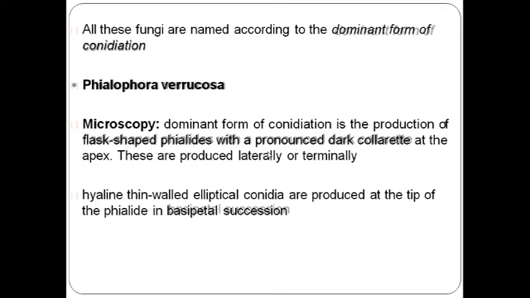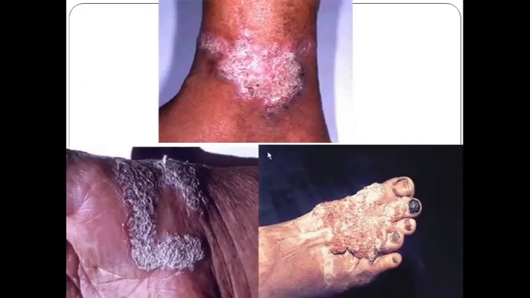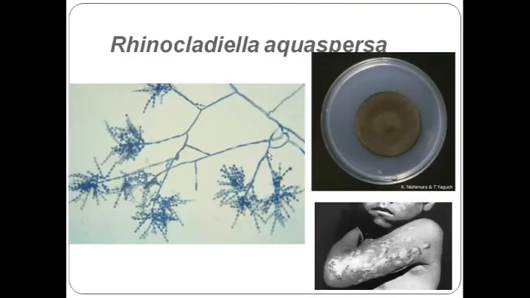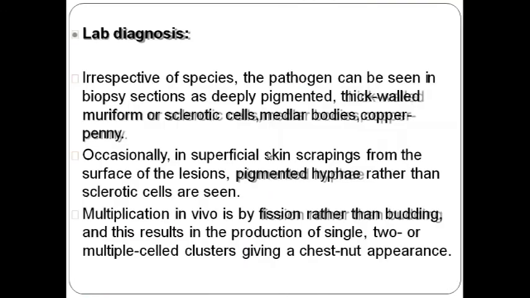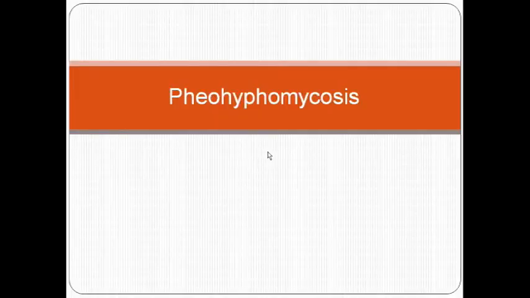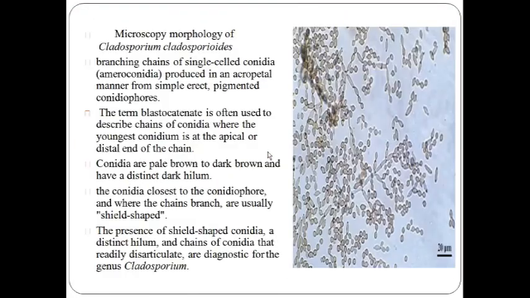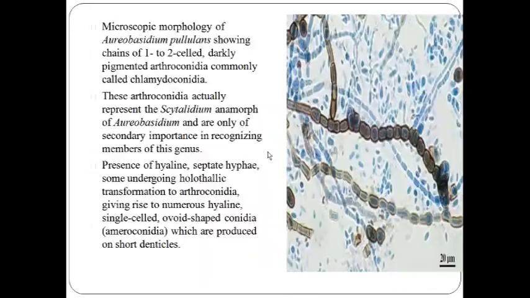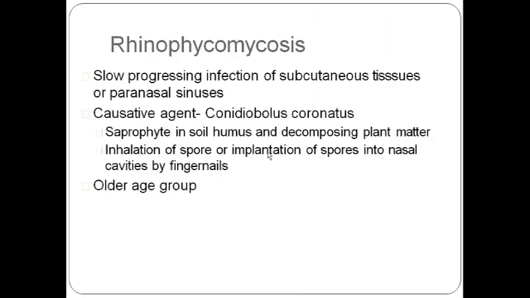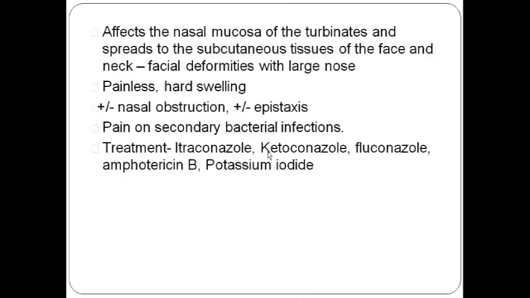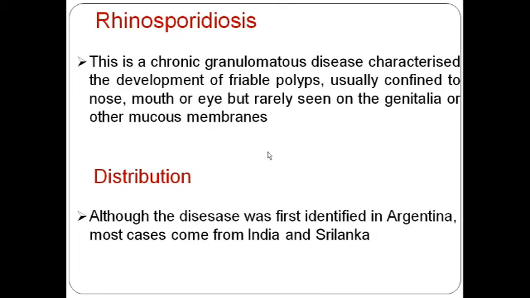Now we go to one of the common diseases which we usually see in our region, that is rhinosporidiosis. So rhinosporidiosis is basically a chronic granulomatous disease characterized by development of friable polyps, usually confined to the nose, mouth and eye, but may also be seen over the genitalia or other mucous membranes.